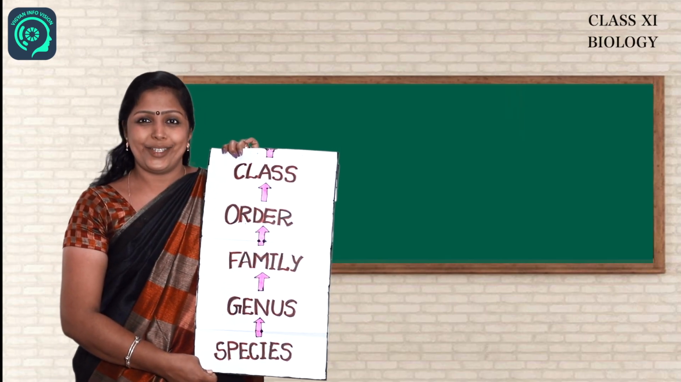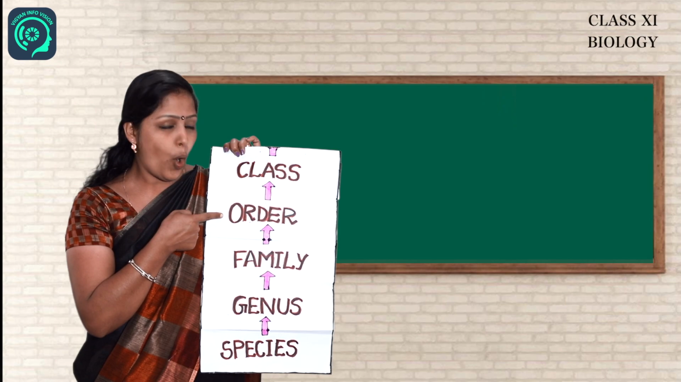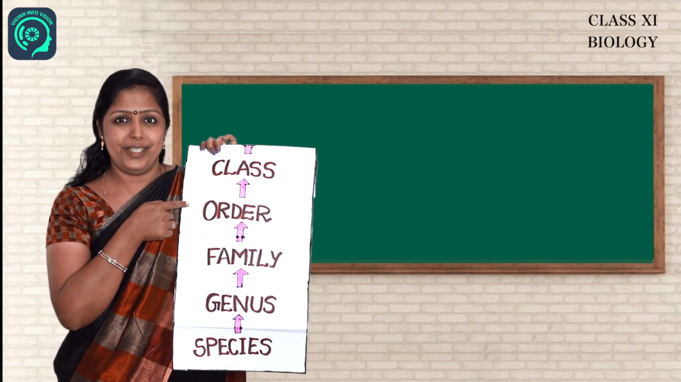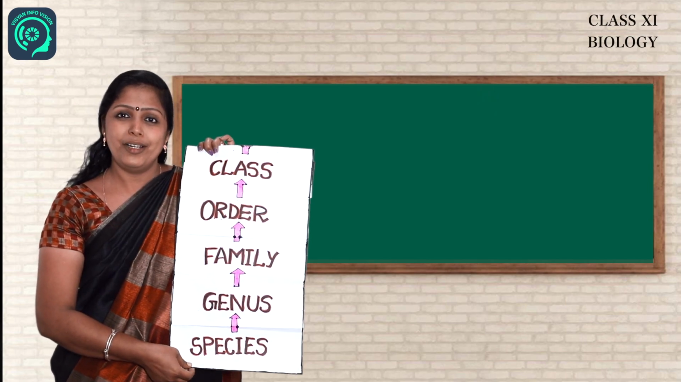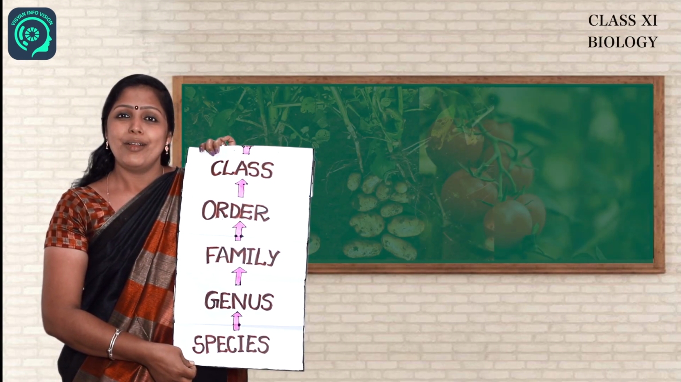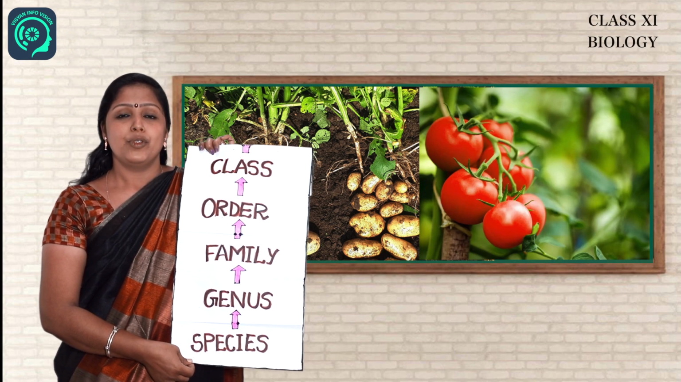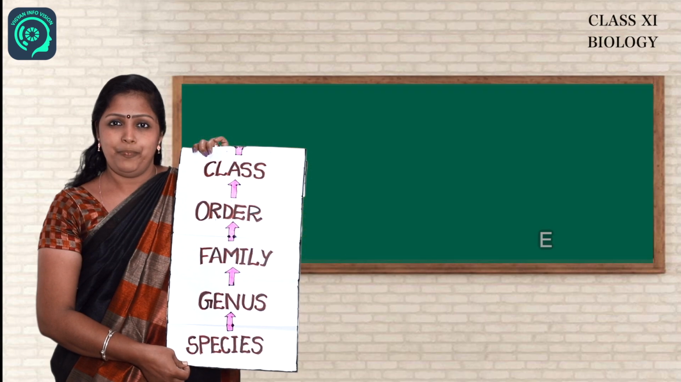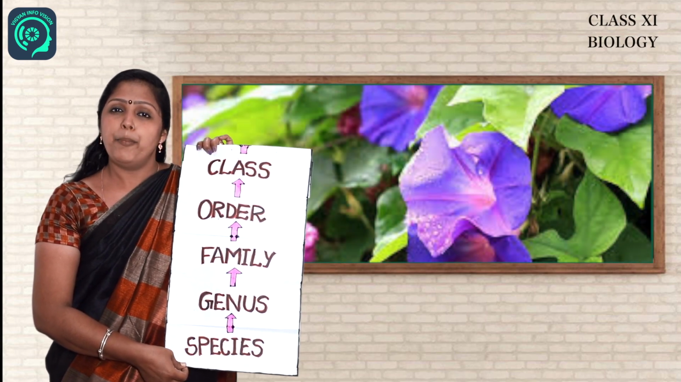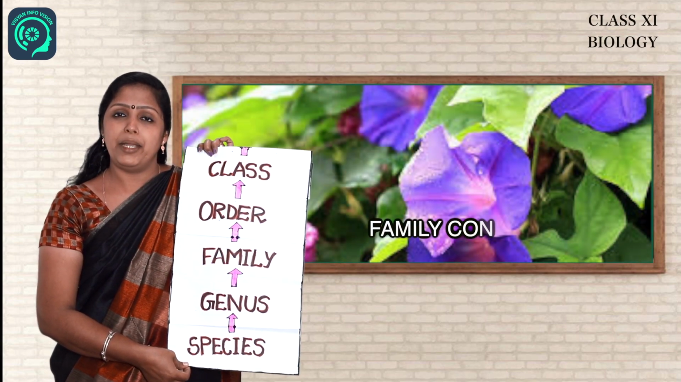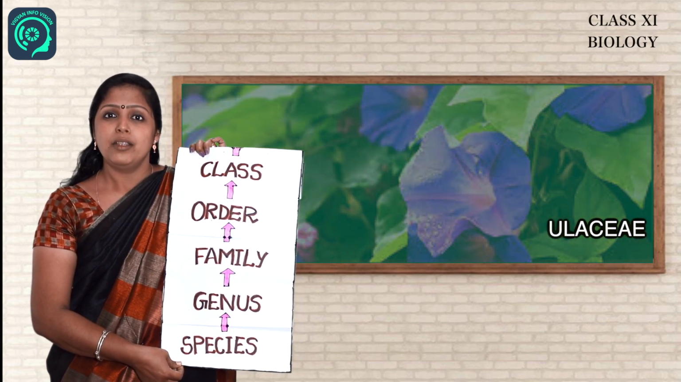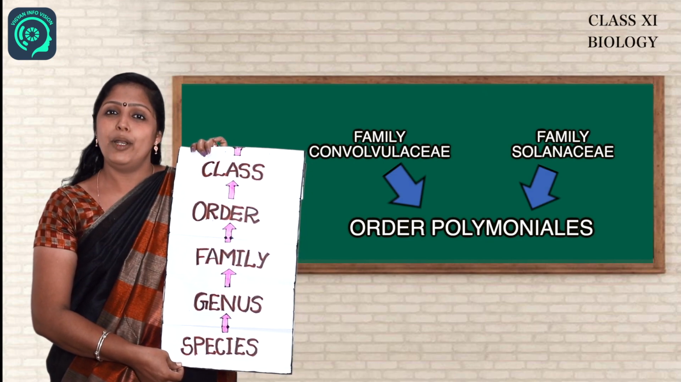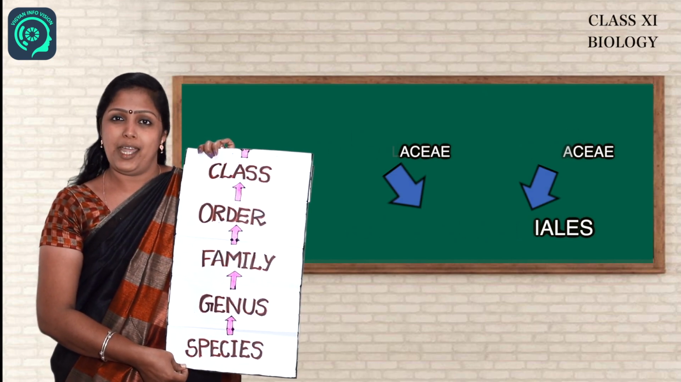Moving on to the next category in the hierarchy, which is order. It consists of related families. Let us take an example from plants. Potato and tomato belong to family Solanaceae, and Ipomoea belongs to family Convolvulaceae. Family Solanaceae and family Convolvulaceae belong to the order Polemoniales.